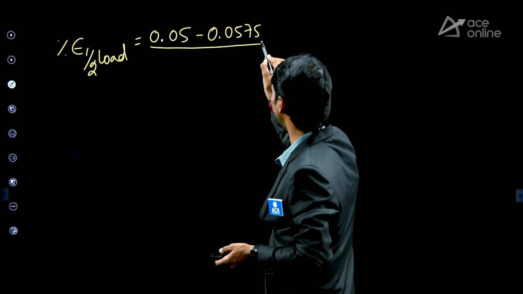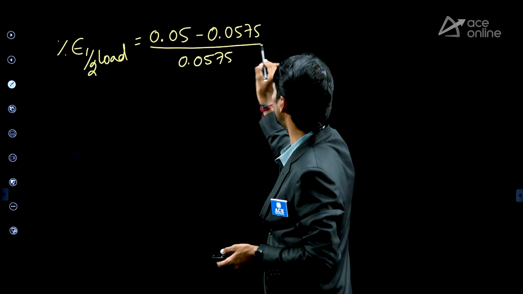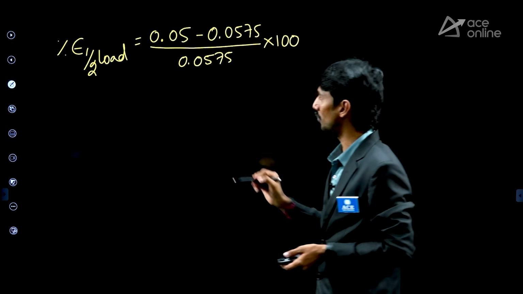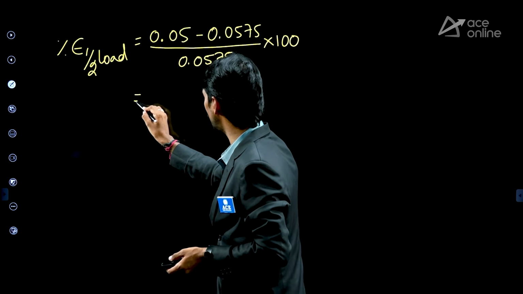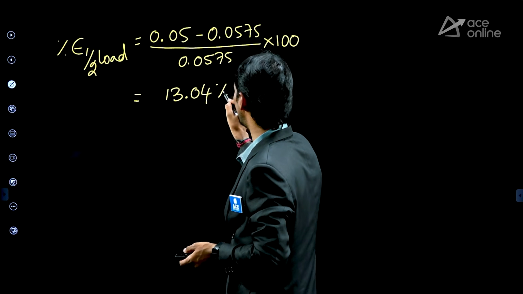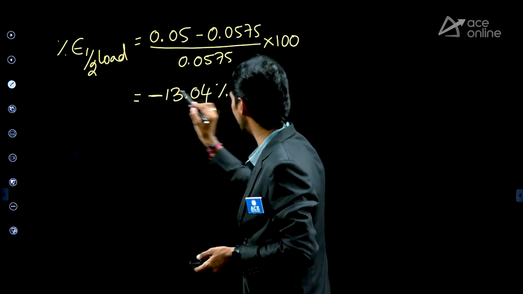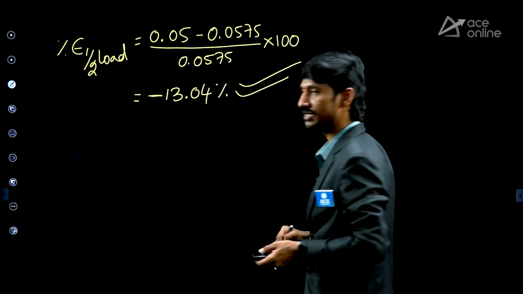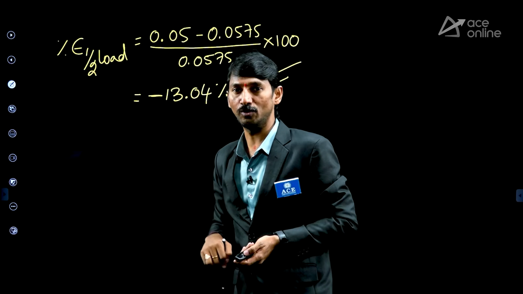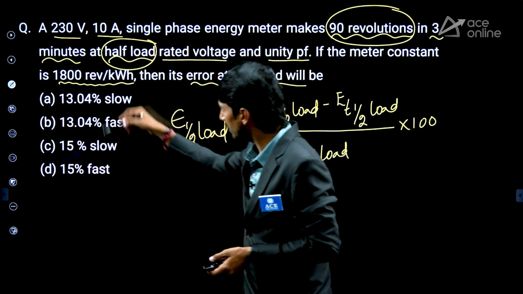0.0575 divided by 0.0575 into correspondingly 100. Okay, now if you simplify this, you are getting 13.04%. But small minus large, so minus 13.04% is the error corresponding to the half loading condition. Now see the options. Do you have any minus value?